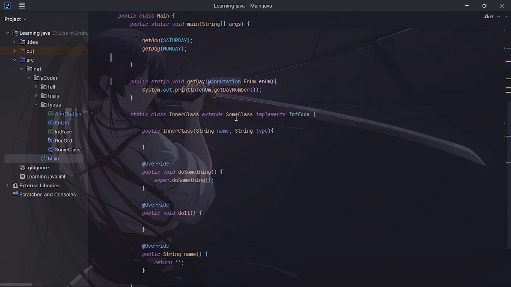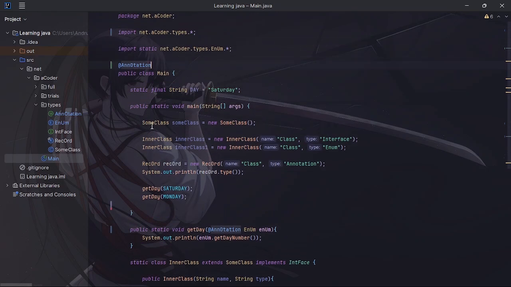That is the 5, I want to say types. I don't think they're called types, I just don't know what to call them. But yeah, you can have annotations, enums, interface, records, some class right here. Instead of right here where there's class, you can have these 5 different types. And they all have their different uses. They're absolutely fun to use. So yeah, absolutely stunning.